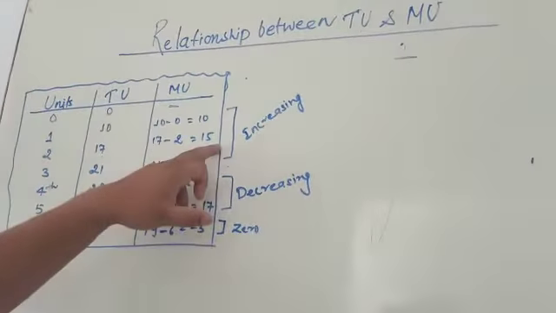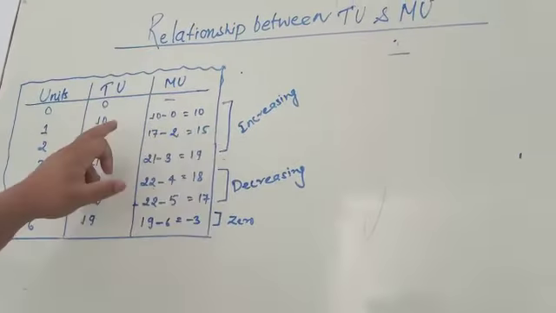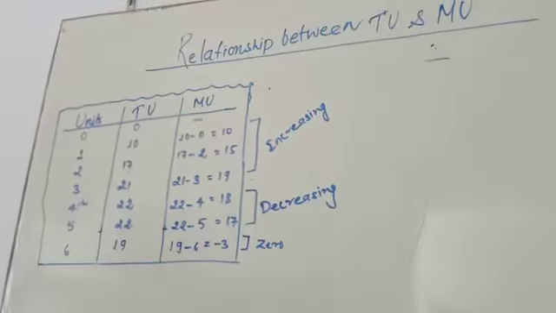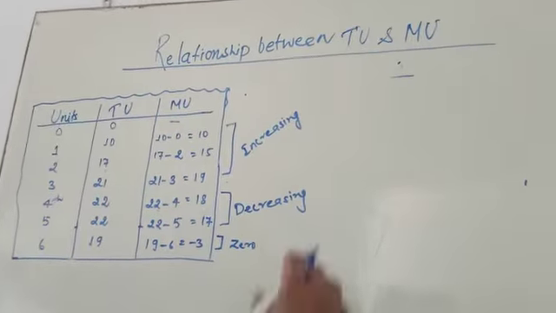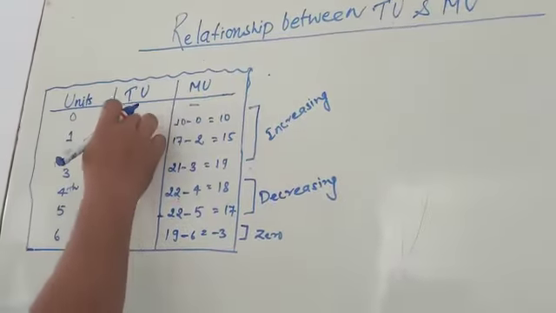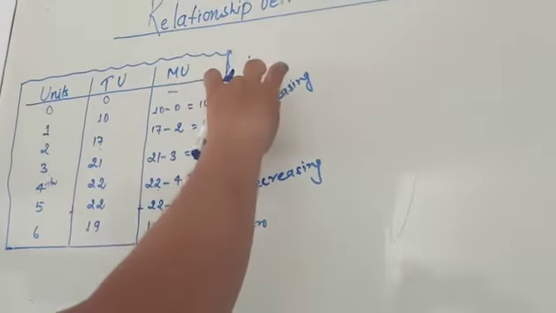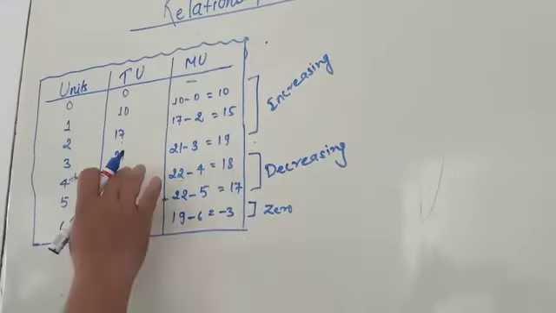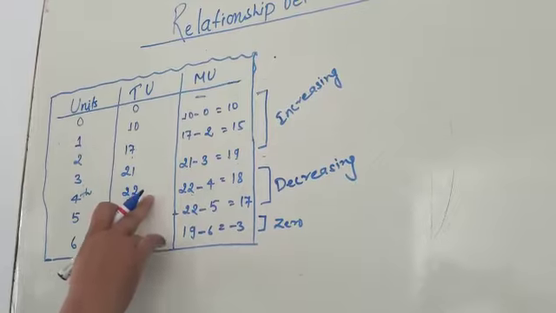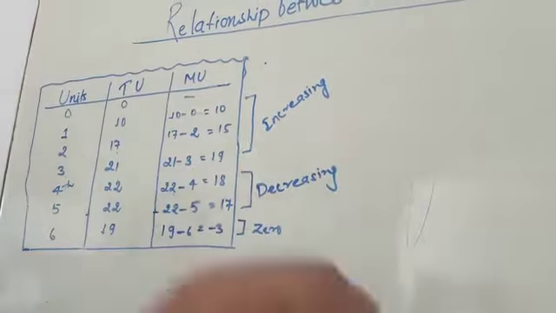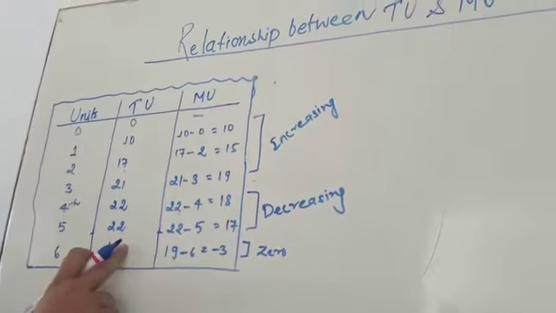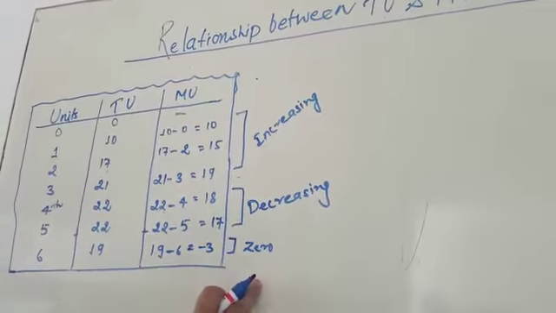So what will happen in increasing? Total, you can see the relationship here. Today our topic is the relationship of TU and MU. When total utility is going to increase, marginal utility also increases. Here, when total utility is constant, not change, then marginal utility is going to decrease. When total utility is going to decrease, the marginal utility is going to be zero.